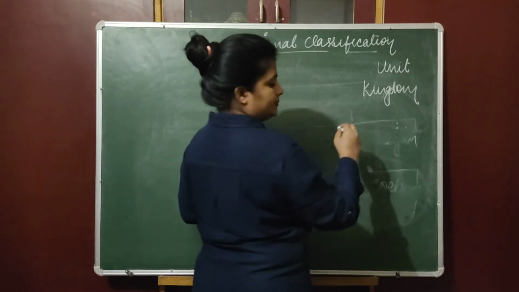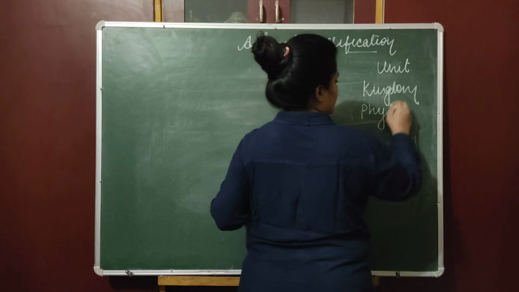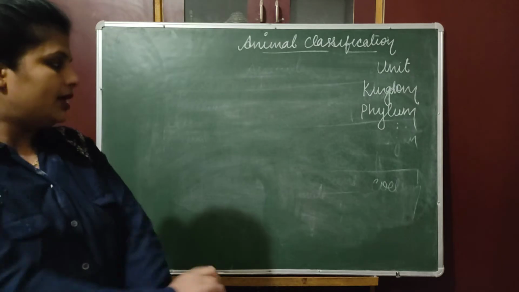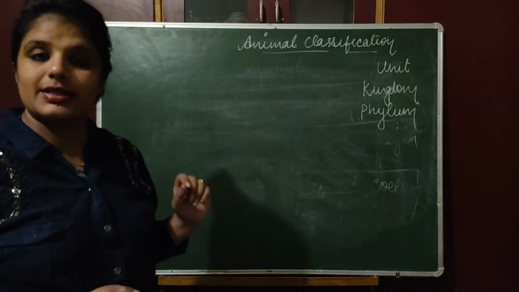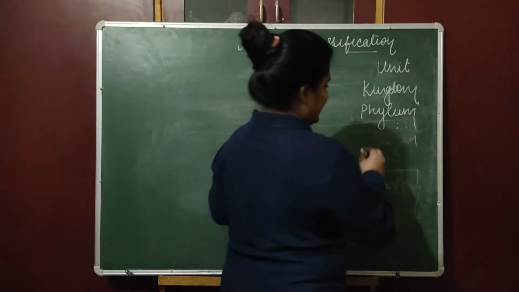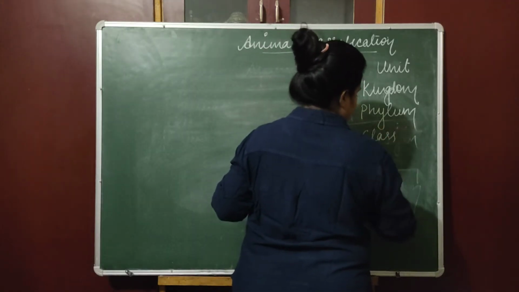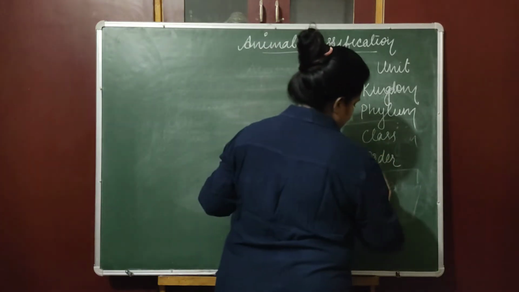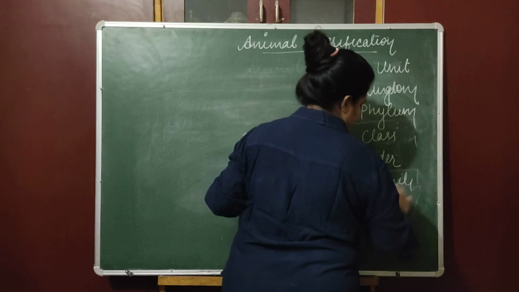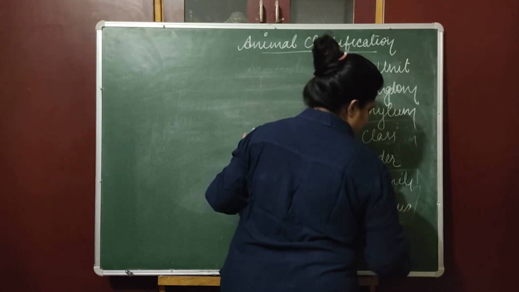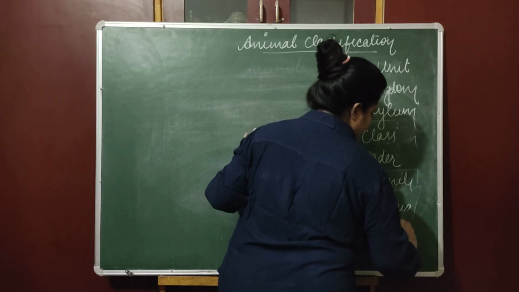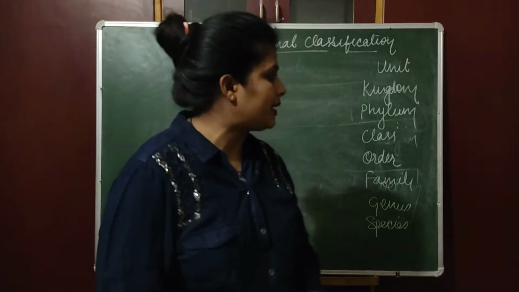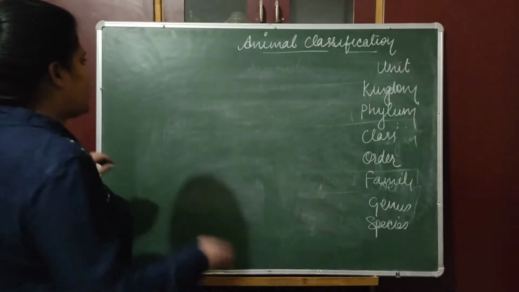After that we have phylum. So we will discuss different phylum. The term phylum is used in case of animal, and in case of plant the term used is division. After that we have class, then we have order, and then we have family, then genus, and the last we have species. So the first phylum which we are going to discuss is phylum